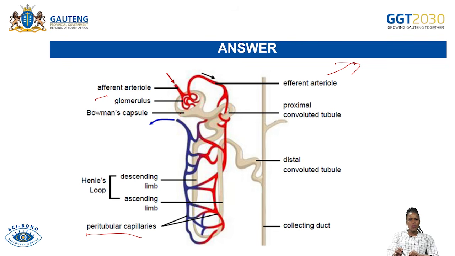And then we'll be having the Bowman's capsule. This is the Bowman's capsule, and what is inside the Bowman's capsule is the glomerulus. And then it goes down to the first part, which is the proximal convoluted tubule, followed by the second part, which is the loop of Henle. I've already explained all the parts which are found in the loop of Henle. There's the descending and the ascending loop of Henle, and then the loop of Henle leads to the distal convoluted tubule, and the distal convoluted tubule leads to the last part, which is the collecting duct.